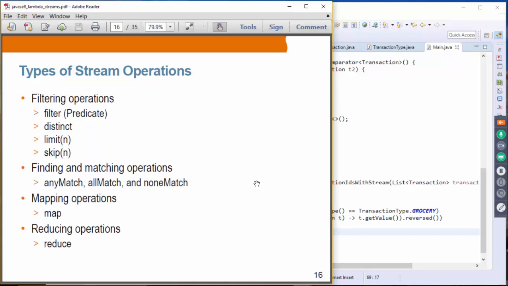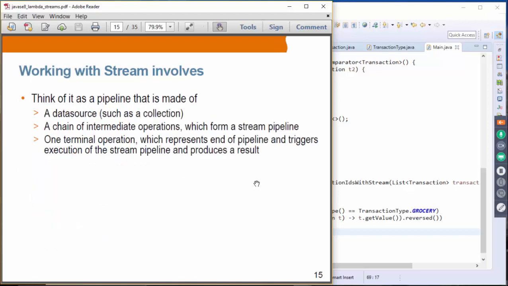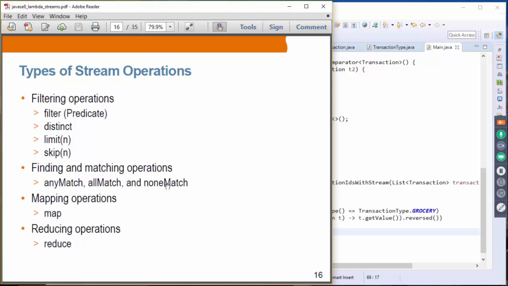So these are the types of operations based on the intermediate and terminal aspect. And then in terms of the actual functionality of those operations, there are filtering operations. Filter, where you receive the predicate, or distinct. This is like SQL distinct: you are going to select the distinct values. And limit, you are going to limit the number of items that get generated. And skip, you are going to skip some number of items.